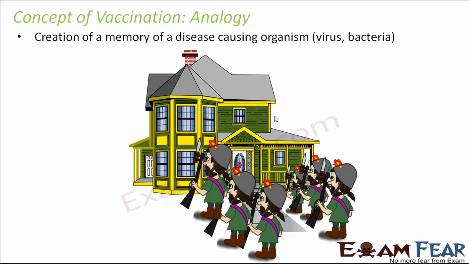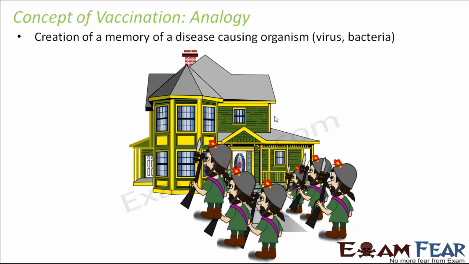Now let us suppose the real virus or the real bacteria, which is capable of causing a disease, attacks your body. Your immune system already has the memory of that particular virus or bacteria. So the body will fight back against that microbe with greater strength and send it away, and the microbe will not be able to cause the disease.